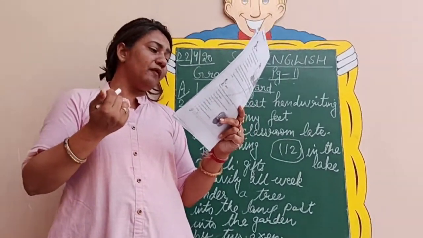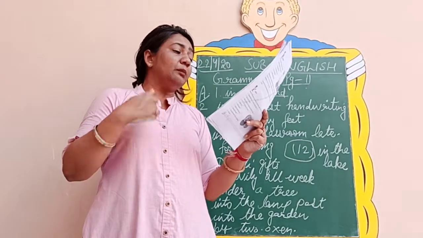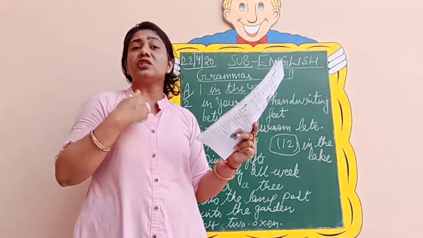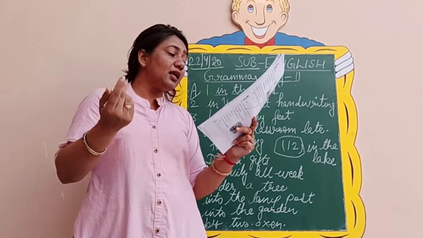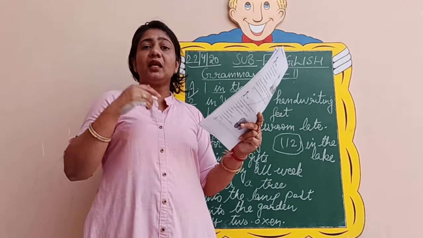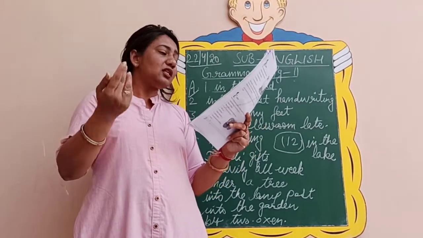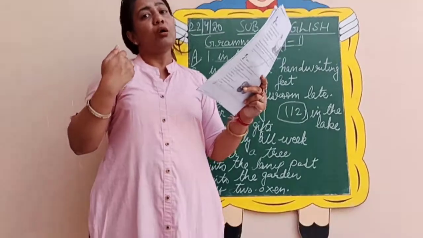For example, Vedi is reading the great expectations now. In place of the great expectations, what can you write? Vedi is reading Tune Into Grammar or Communicate in English. You can write the name of any book or Discovery of India. So this way you will write your own phrases.